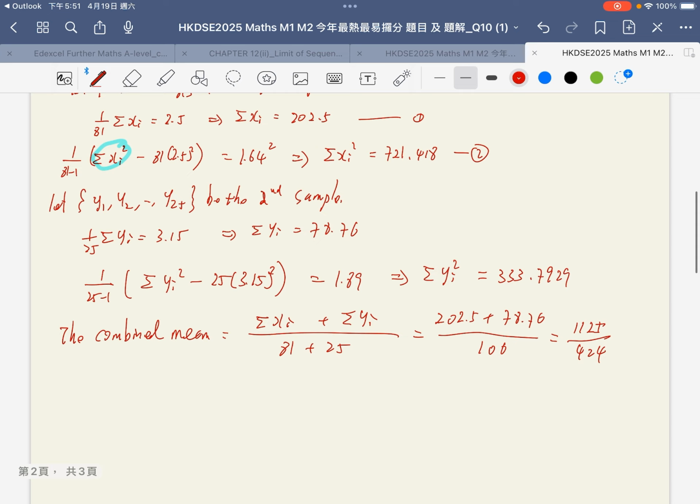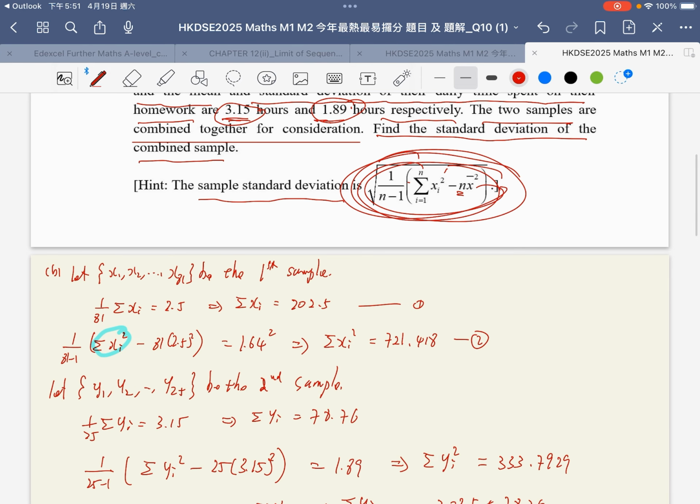Next we use this formula to calculate the combined standard deviation.